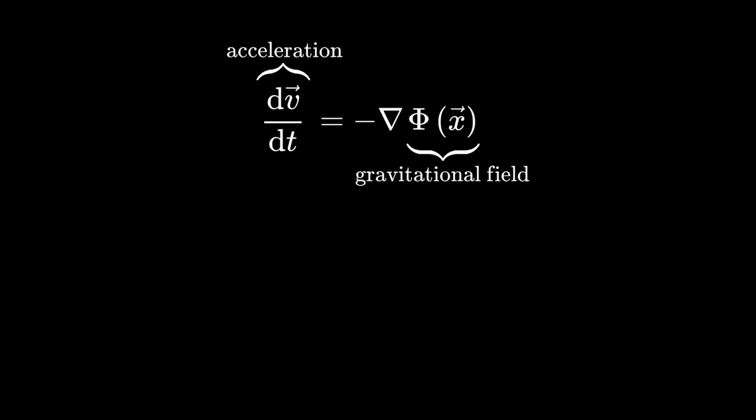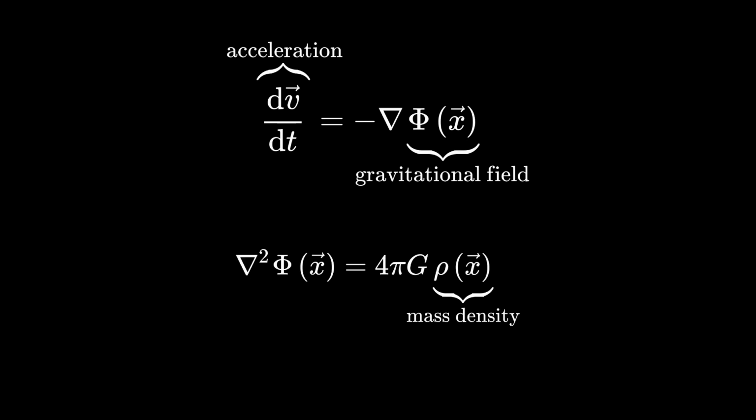In a gravitational system, the accelerations of the particles are given by the gradient of the gravitational field. The gravitational field itself is related to the density of matter throughout space. Thus, if we could measure the accelerations of stars, we could actually directly measure the gravitational field and therefore the distribution of matter throughout the Milky Way. Unfortunately, it's currently beyond our technical capabilities to measure accelerations of stars directly. All we have is a snapshot of the positions and velocities of stars at one point in time.